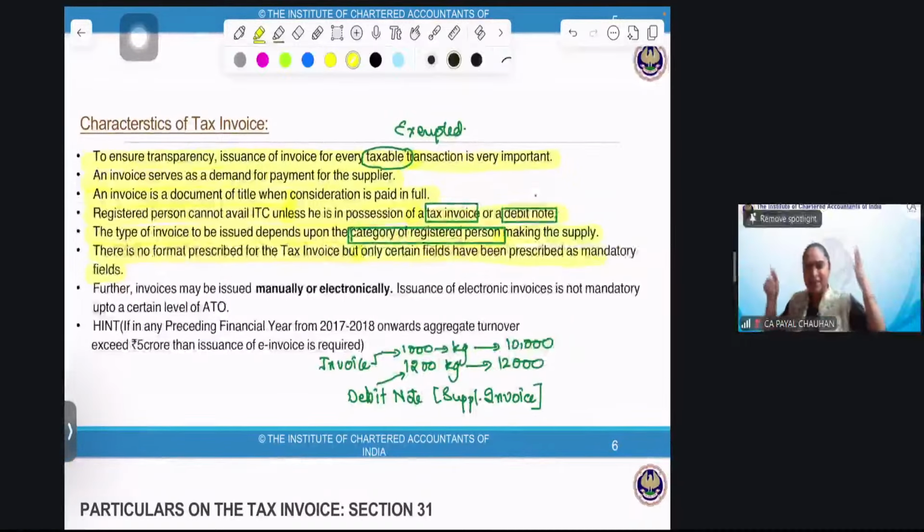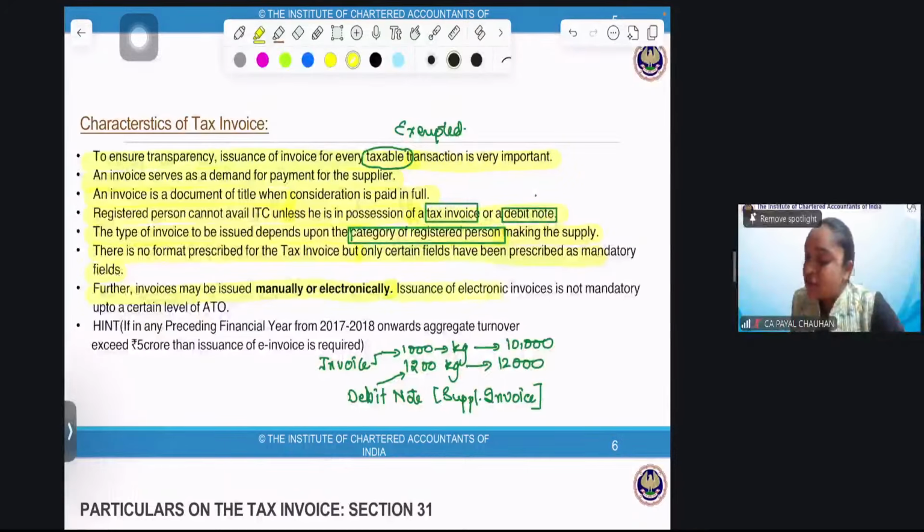Just think about it, sometimes you get an invoice which is a white vertical slip. Sometimes you get an A4 size invoice. That means an invoice can be of any shape, any size. Format is not prescribed, but what will be there in the invoice is mandatory, and has been prescribed. Further, an invoice may be issued manually or electronically. There is one more concept, which is e-invoice, which we'll take in another session. Today I'll make sure I cover physical invoice as much as I can.